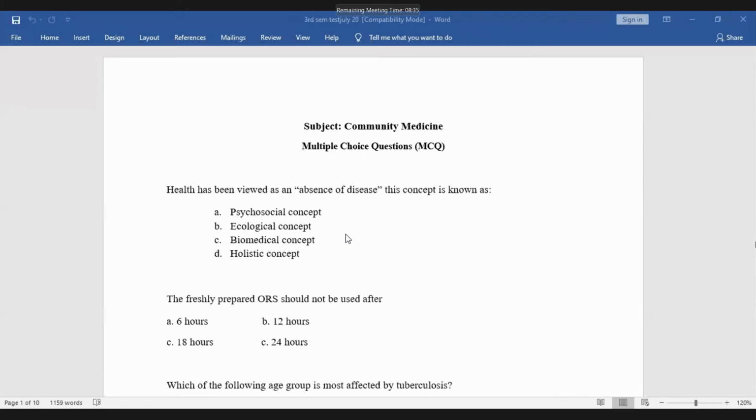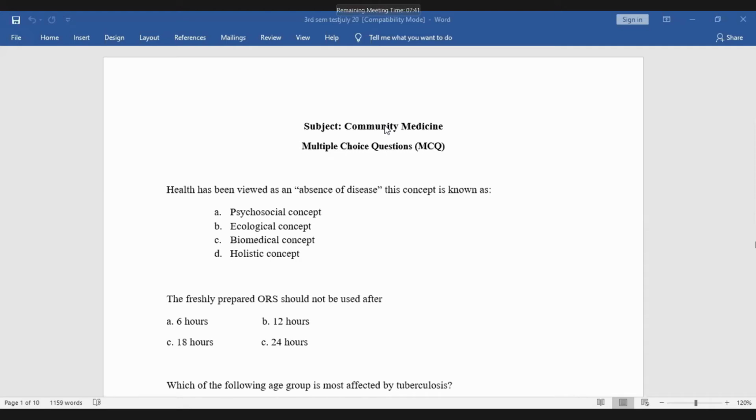Health has been viewed as an absence of disease. This concept is known as psychosocial concept, logical concept, biomedical concept, or holistic concept. So which one is correct? Deepsika, are you listening to me? Yes, sir. What is your answer? If you're unable to answer, I'll ask other participant. Absence of disease, so this is very basic. That's why I have mentioned here. You want to say pass? Pass. Okay. Question goes to Eliza.